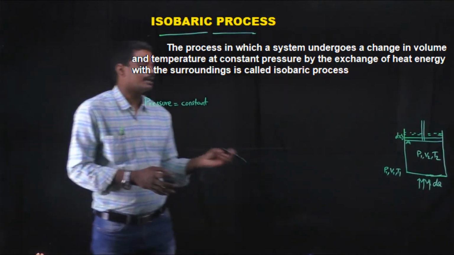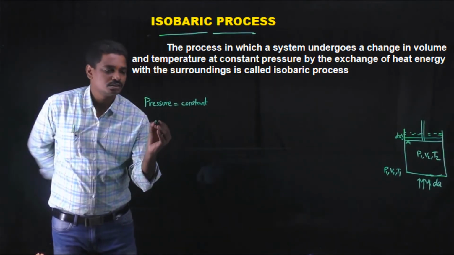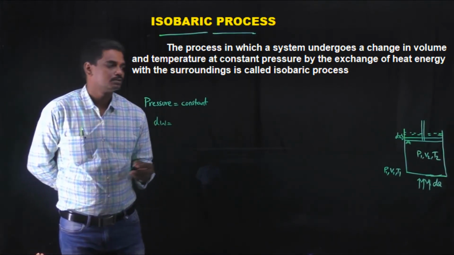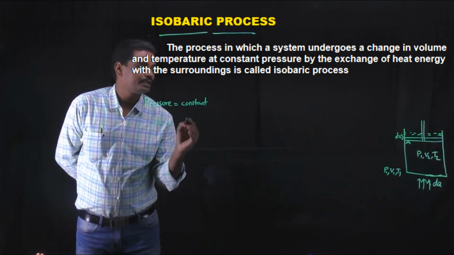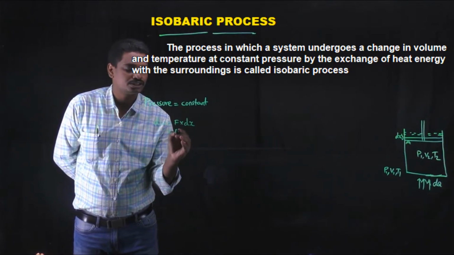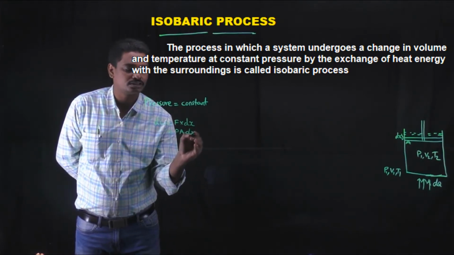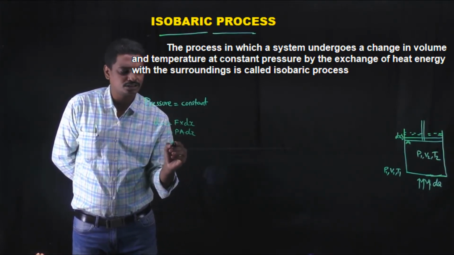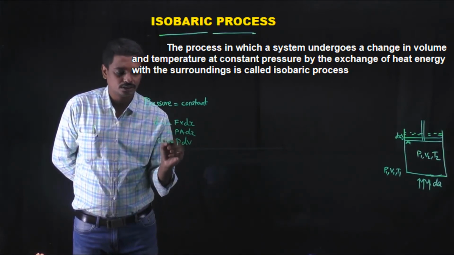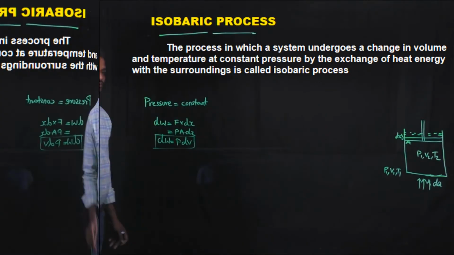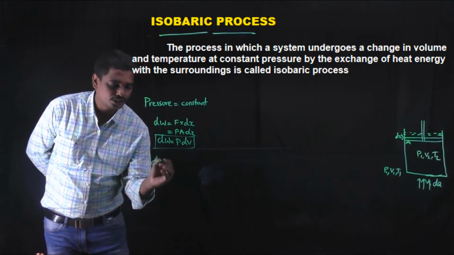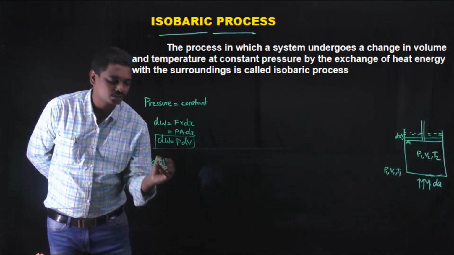Hence, the work done by the system to move the piston is dW, which is equal to force into displacement dx. Force is nothing but pressure into area, P into A into dx. A into dx is nothing but the change in volume. So P dV is nothing but dW.